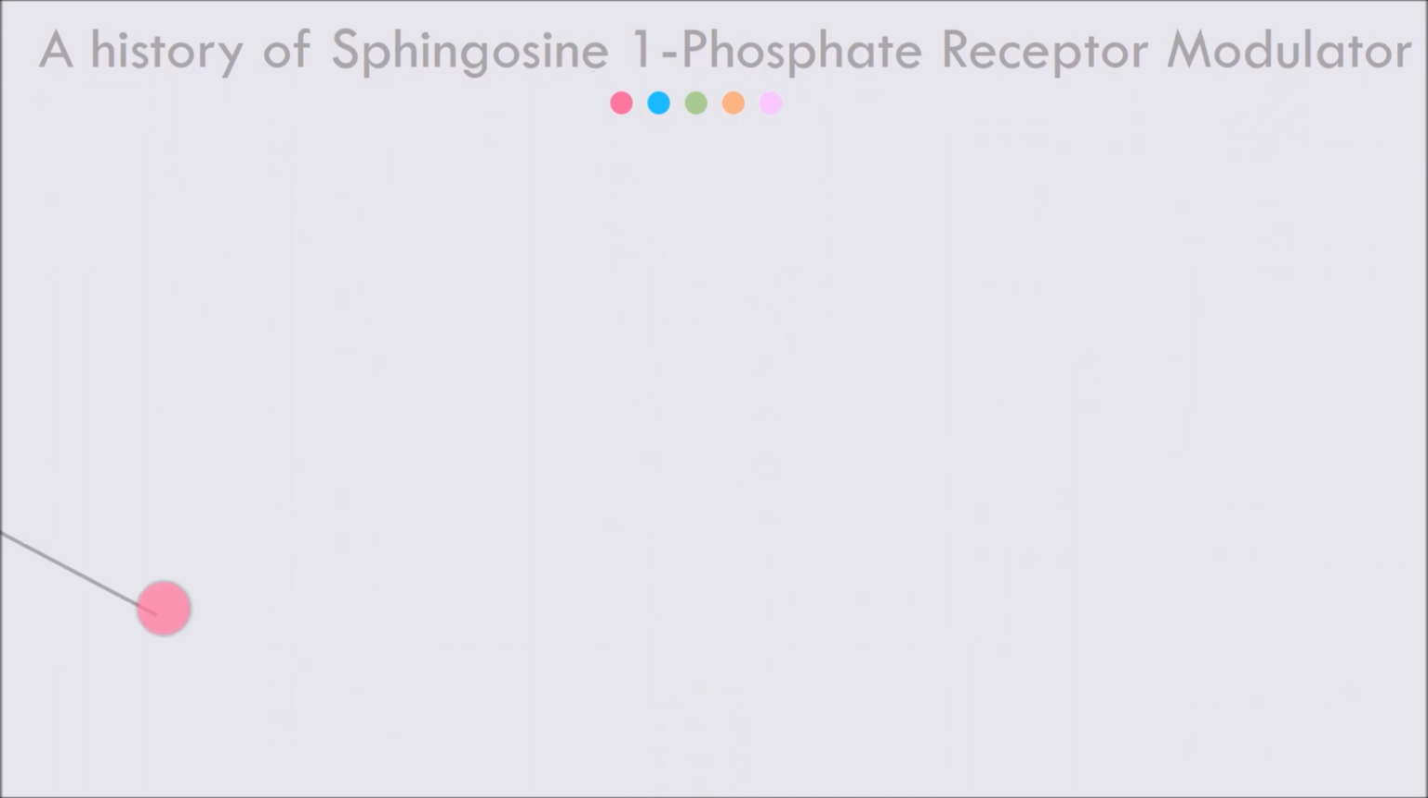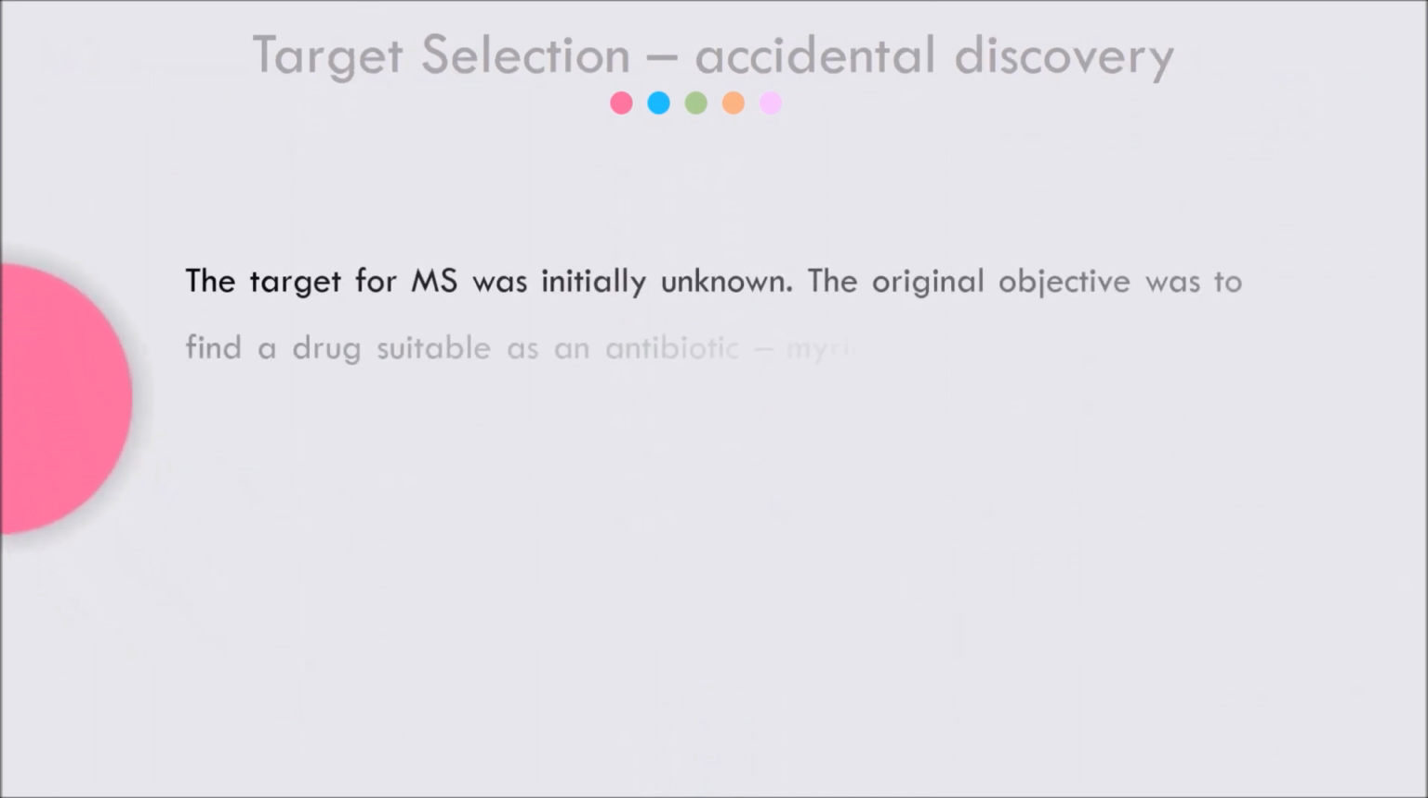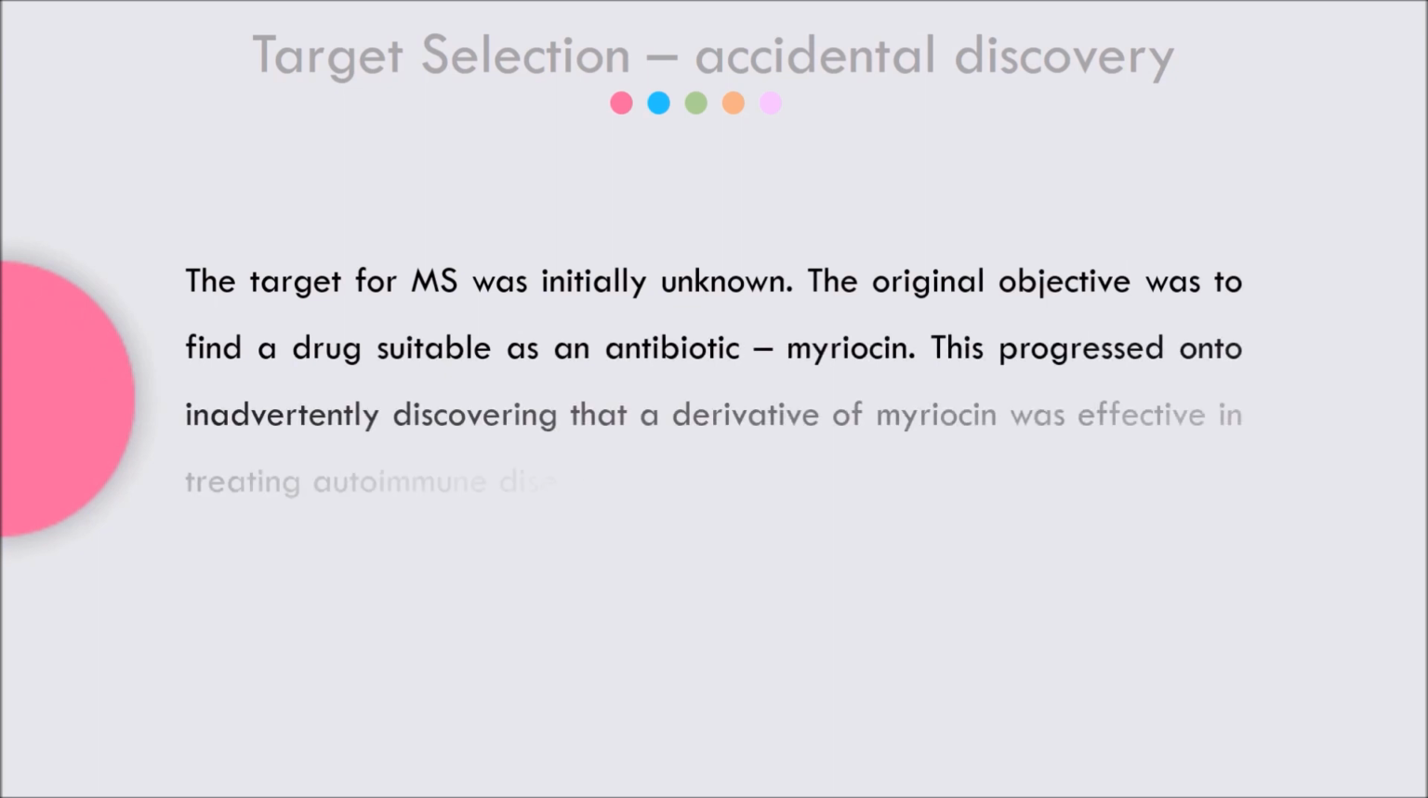So first, we look at target selection. Initially, the target for multiple sclerosis was unknown. The original objective was to find a drug suitable as an antibiotic, myriocin. This progressed on to inadvertently discovering that a derivative of myriocin was effective in treating autoimmune diseases, specifically MS.